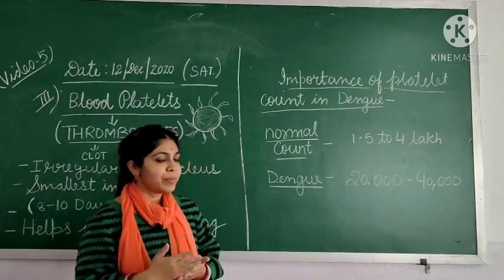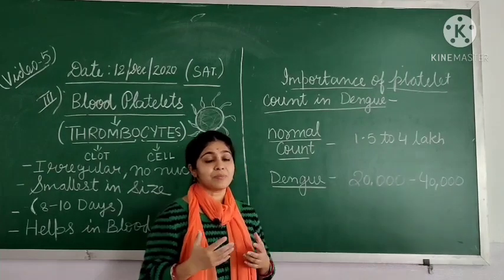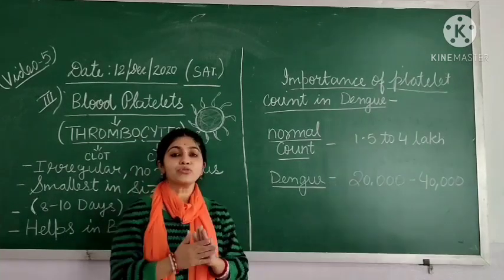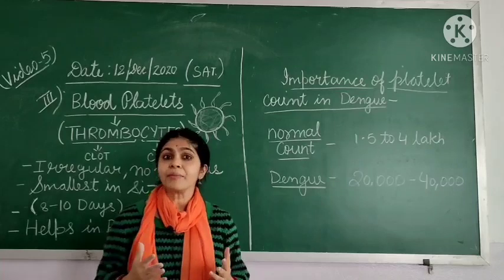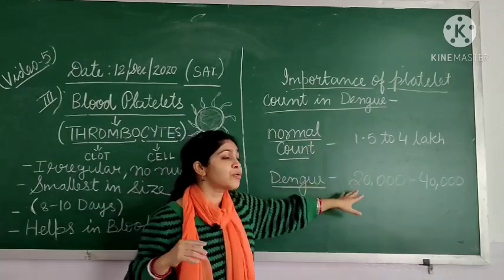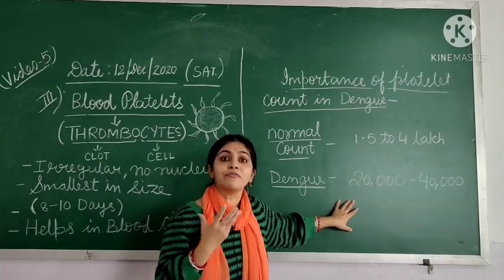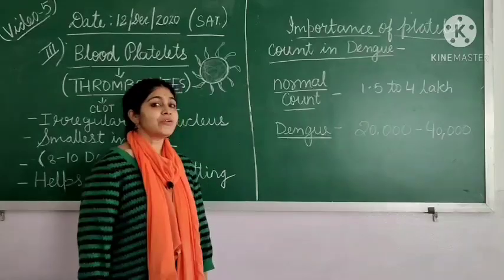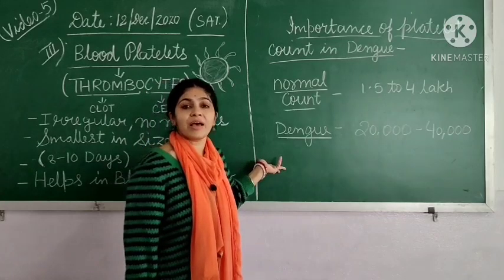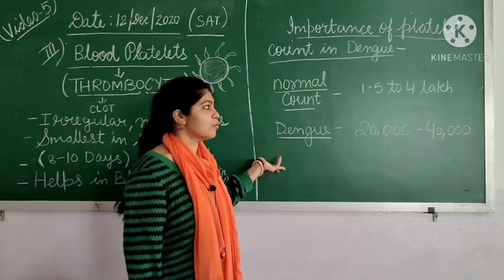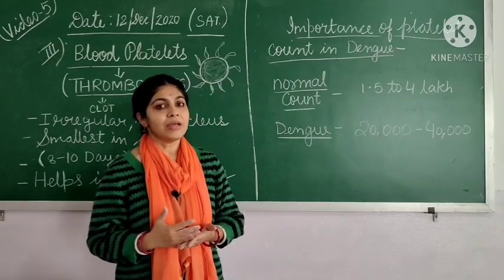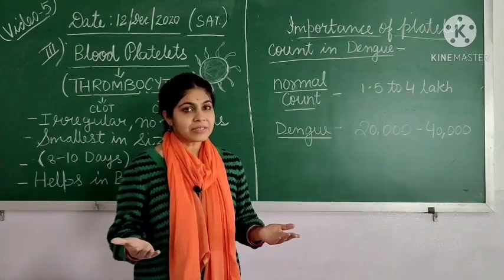Now what happens if the patient has dengue and starts bleeding or gets injured? In that case the blood is not going to clot efficiently, because we know that during this condition the platelet count in the body is reduced to a very low number. So children, it is very important to monitor the platelet count, otherwise we can have severe issues during dengue when the count is very low, as platelets help in clotting of blood very efficiently in the body. So this is all for platelets.